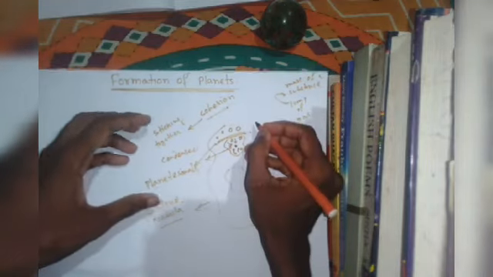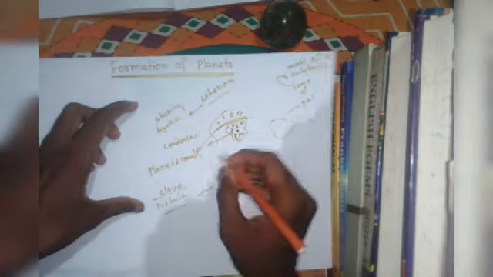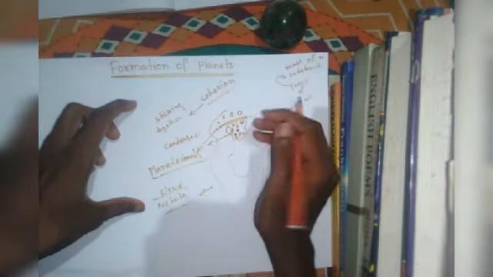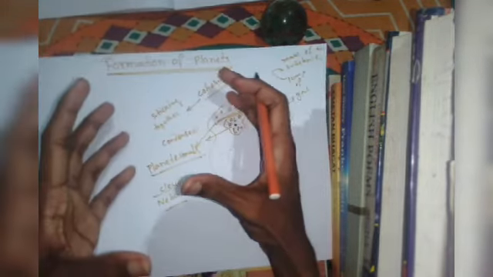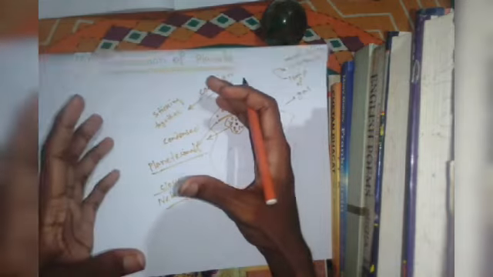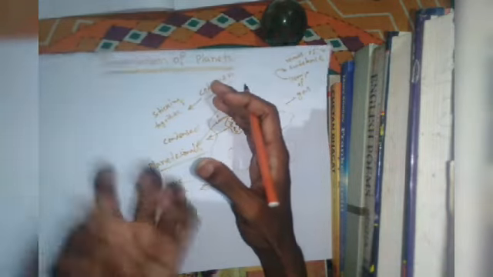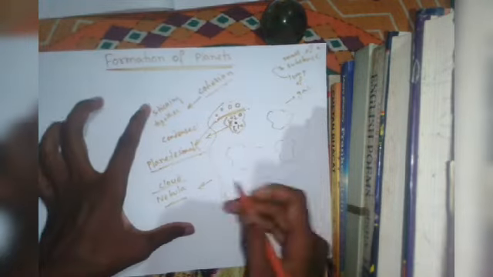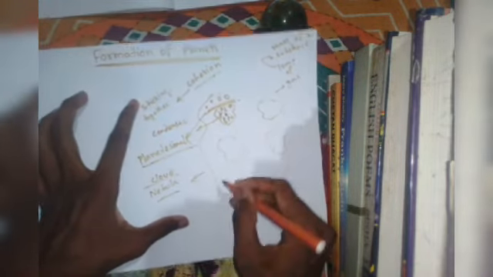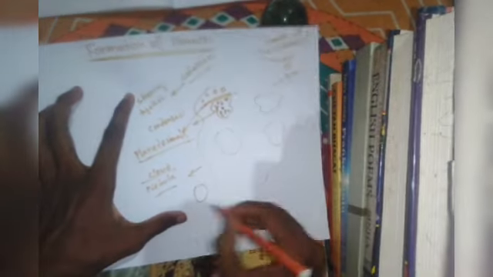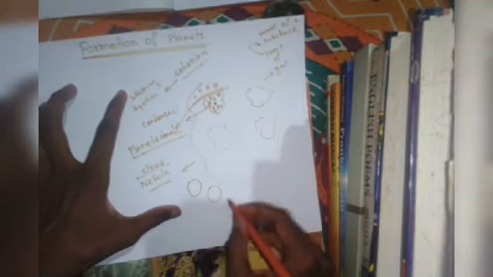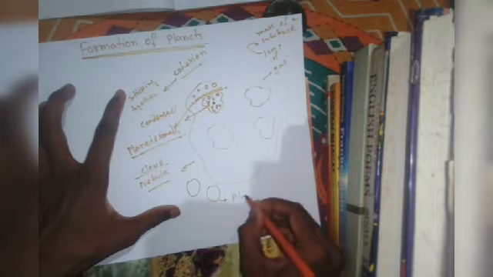Later on, these planetesimals accumulated with each other, and by the process of accumulation, they grew into big round shape objects, and later on they became planets.